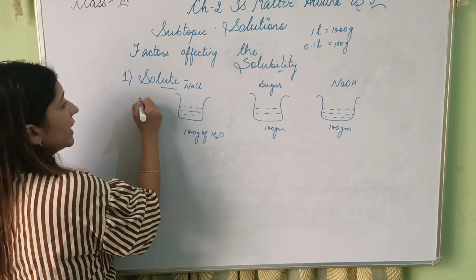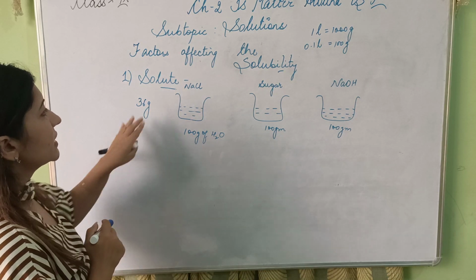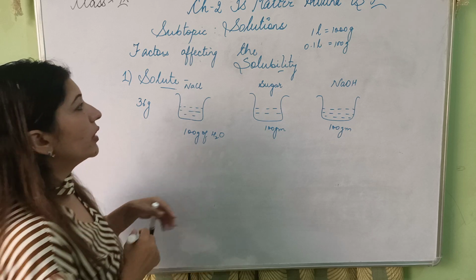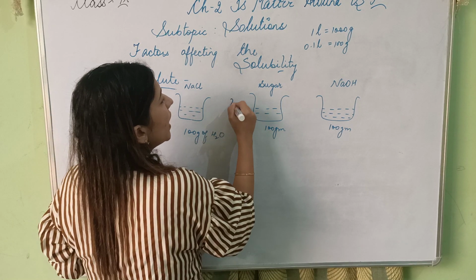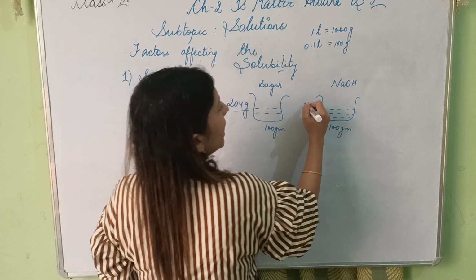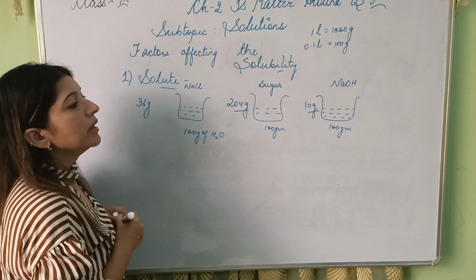Like for sodium chloride, I told you already, 36 gram is the solubility, this is the maximum amount of sodium chloride which we can dissolve in 100 gram of water. For sugar, it is 204 gram. Quite high. And for sodium hydroxide, it is only 10 gram.